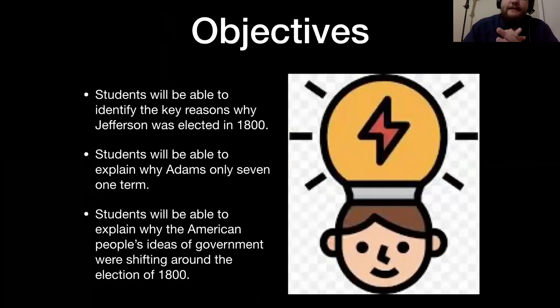Learning objectives today: you will learn the key reasons why Jefferson was elected in 1800. You will explain why Adams only served one term. It's going back to our bell ringer. And you will be able to identify the reason that the people were shifting from one side to the other. Yet again, it's all about your bell ringer.